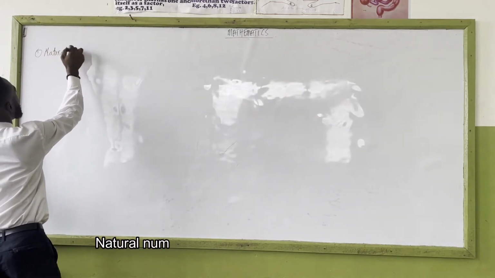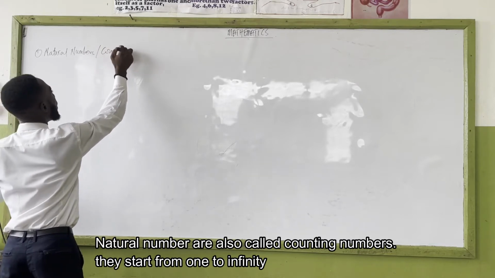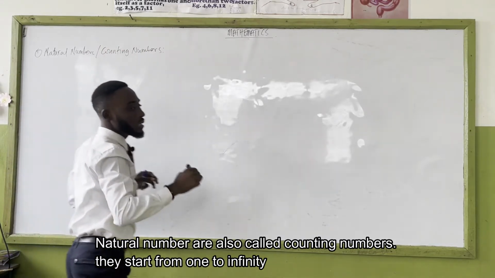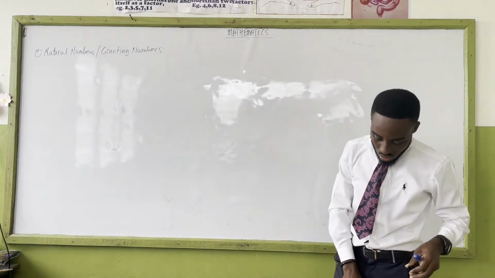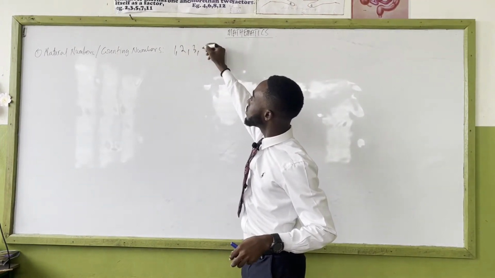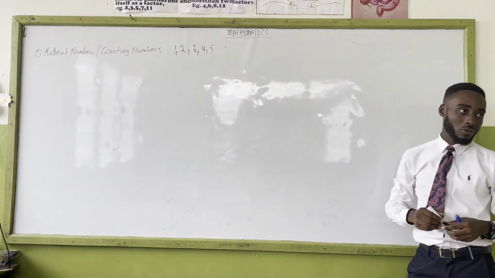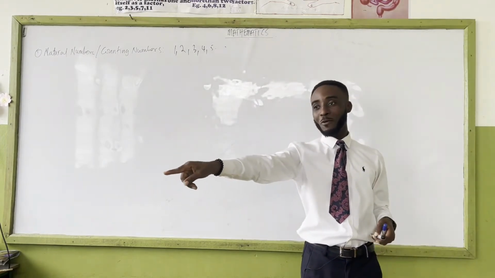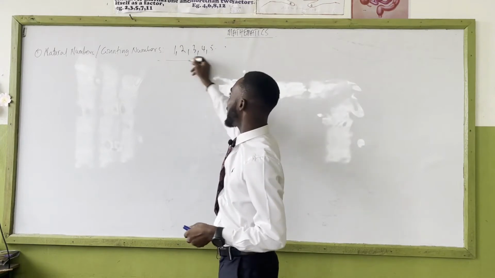So natural numbers, or counting numbers, start with 1, right? So 1, 2, 3, 4, 5. You can't count anybody from 0. Do you count and start saying 0, 1? How would this guy feel if you count him as 0? So we don't count from 0. So counting numbers start from 1.